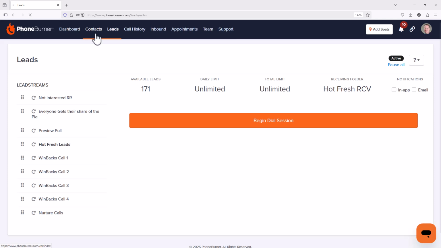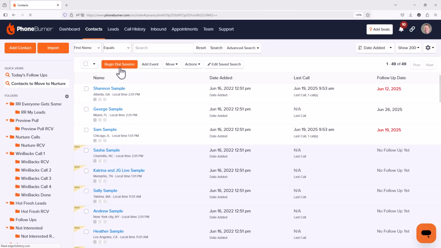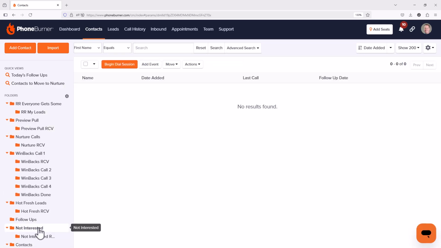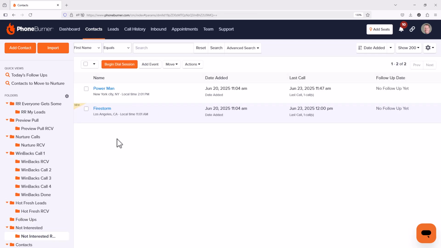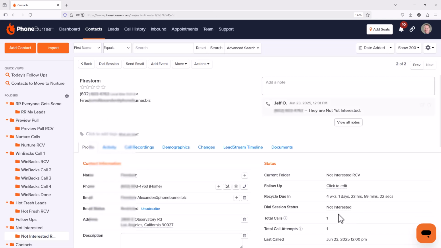Now if we go back to contacts, if we go to our not interested folder, again, we don't have anything in the not interested folder. That's because that contact has been immediately distributed to the admin into the receiving folder, and the recycle time has started. So here we've got PowerMan, who has a shorter recycle time now because it's been longer.